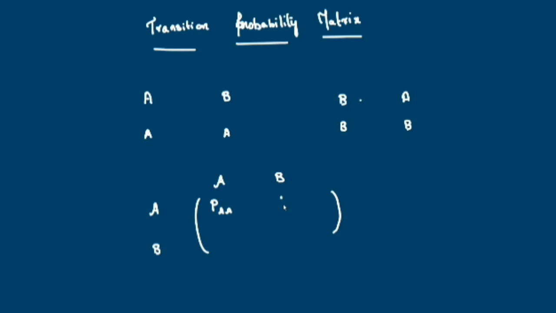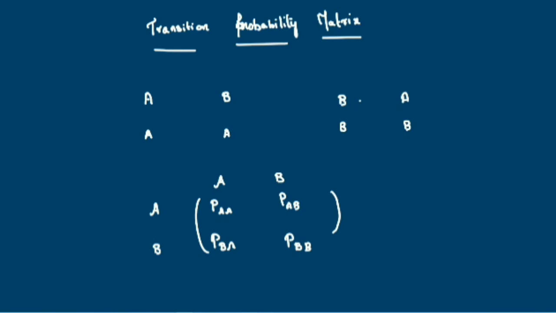Then PAB means those who are using A, after the advertisement or something, switch to product B. And this is PBA, that means those who are using B switch to the product A. And this is PBB. So this matrix is called the transition probability matrix.